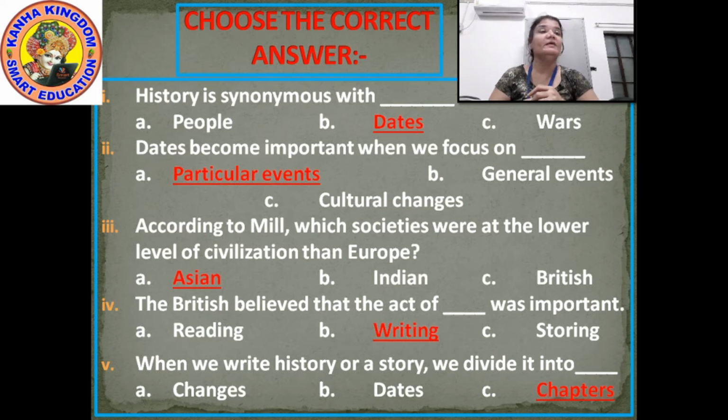Option B, general events. Option C, cultural changes. Now you have to note down each and every option, my dears, because right now you don't have the books. You have to note down each and every option and tick the correct option or underline it. Don't only write the answer, write all of the options and then tick the correct option.